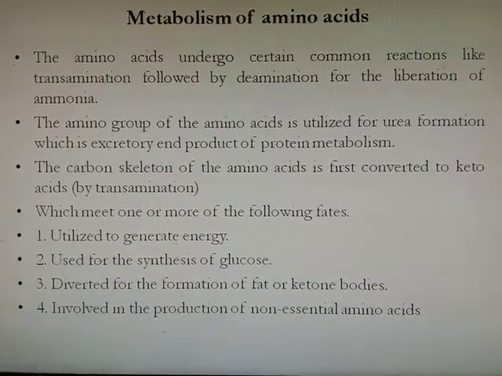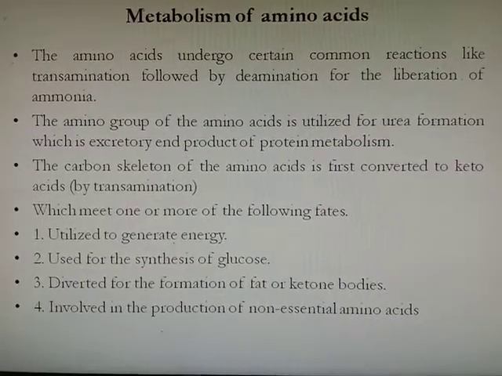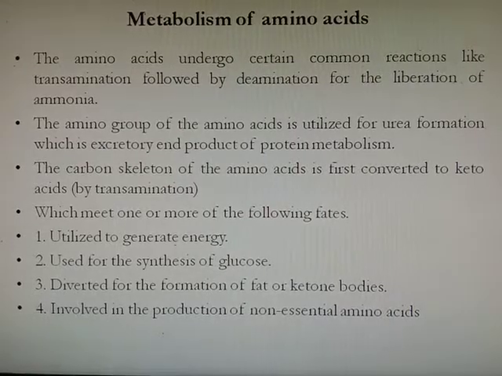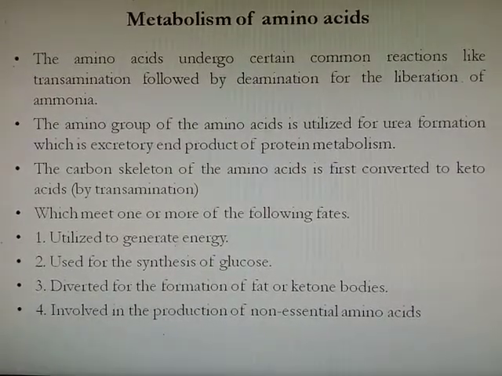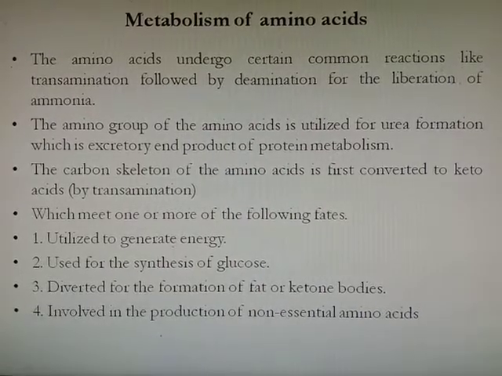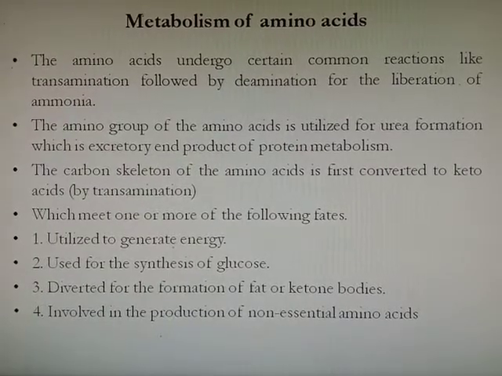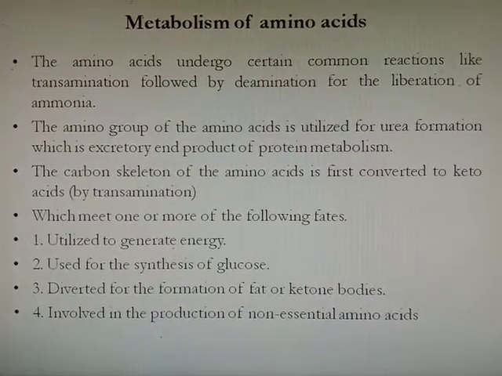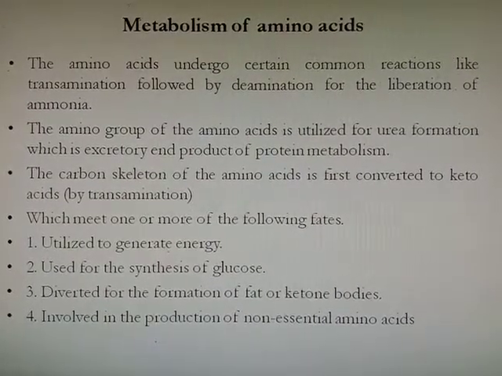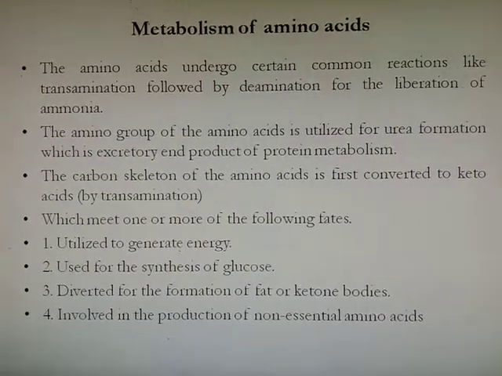Whereas the carbon skeleton of amino acid is first converted to keto acid by transamination. Then that alpha keto acid has the following fates. It will be utilized to generate energy, or it will be used for the synthesis of glucose, or it will be used for the synthesis of fat or ketone body, or it is involved in the production of non-essential amino acid. These four are the fates of amino acid when they are not required for protein synthesis.